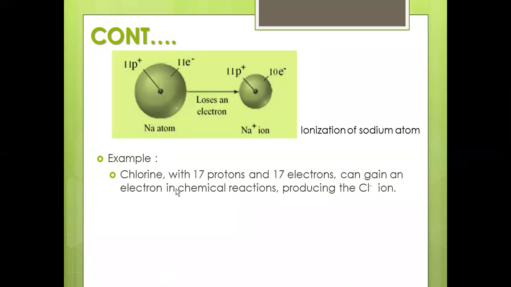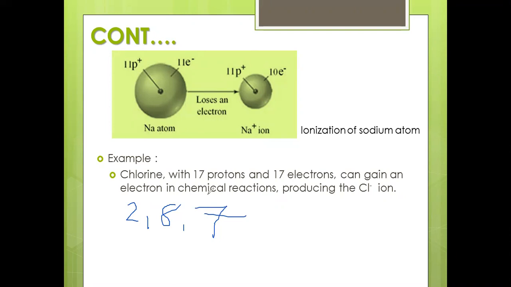Next we step into the second example. Chlorine with 17 protons and 17 electrons can gain an electron in a chemical reaction, producing Cl minus. You can write its configuration as 2, 8, 7.